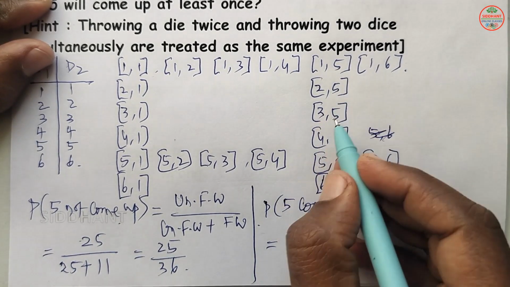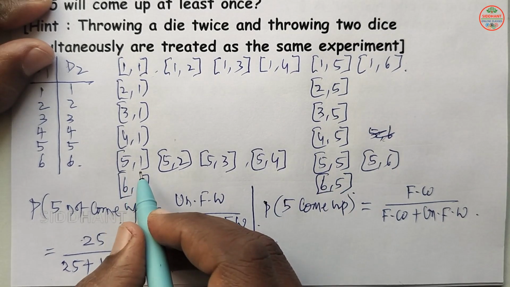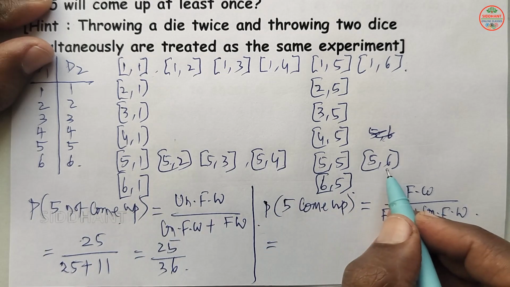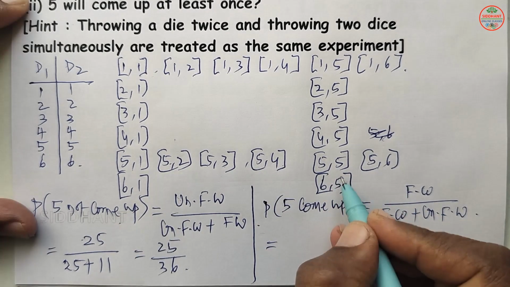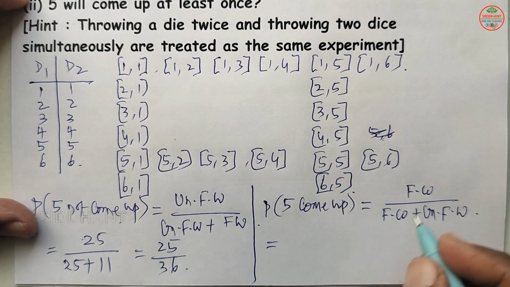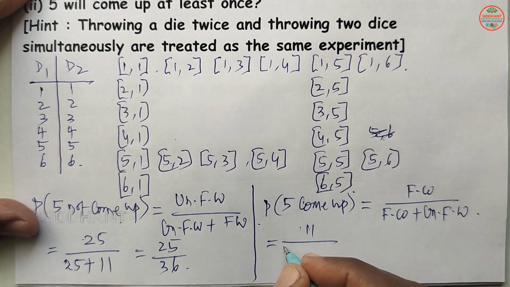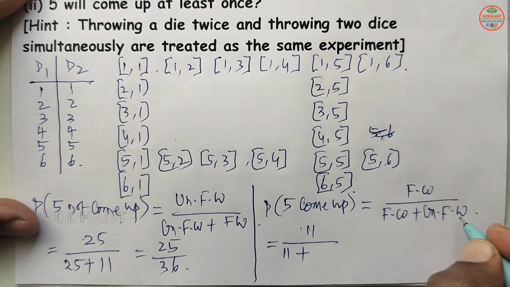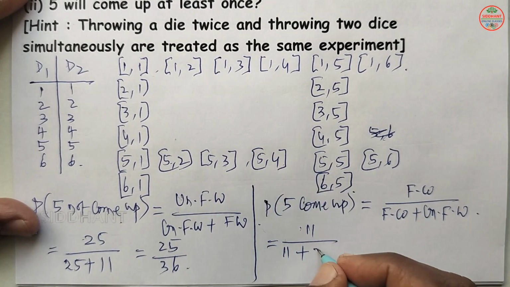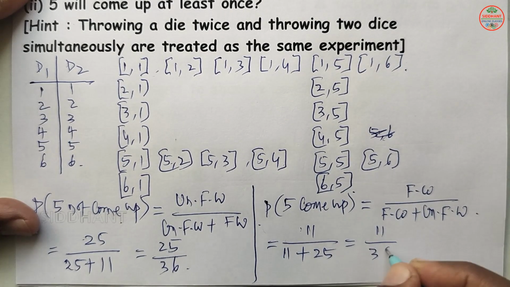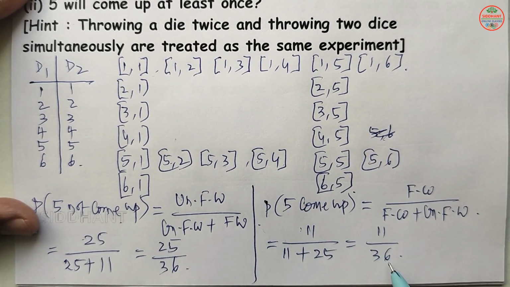Here 1, 2, 3, 4, 5, 6, and here 1, 2, 3, 4, 5, 6, here 5 and here 6. So total we are going to say 11 here. So 11 by favorable ways 11 plus unfavorable ways, without 5, that will be 25 here. So 11 by 11 plus 25, which is 36. So 5 coming up probability will be 11 by 36. 5 not coming probability will be 25 by 36 here.